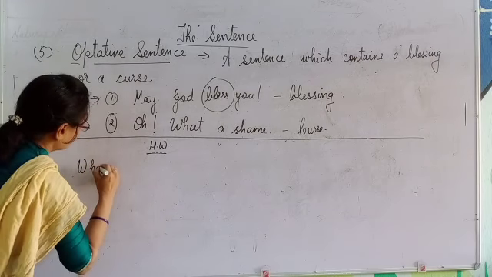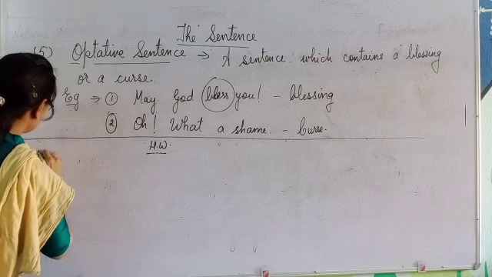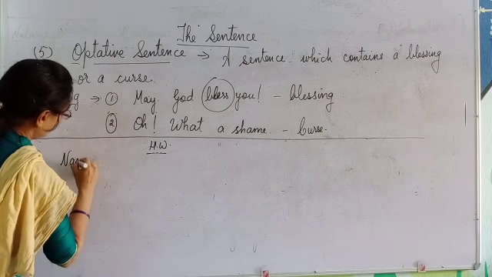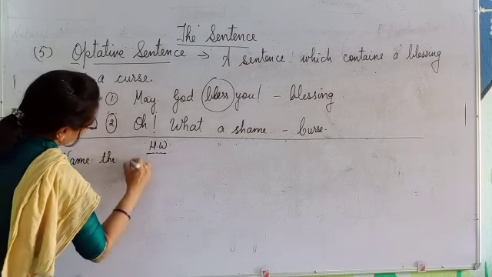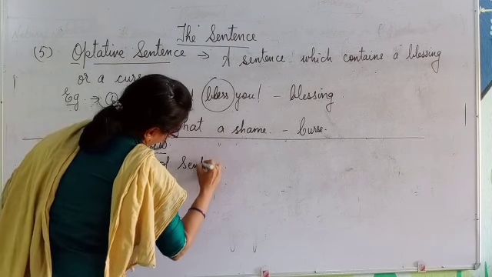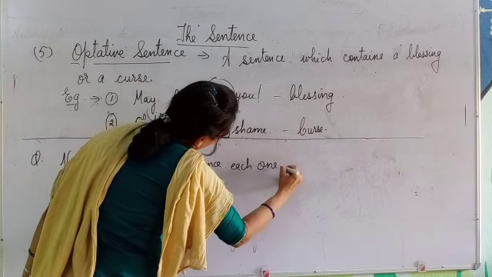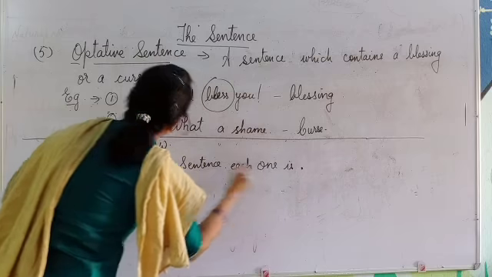Number 1. Okay, note down the question. The question is, name the type of sentence each one is. Clear? First one.